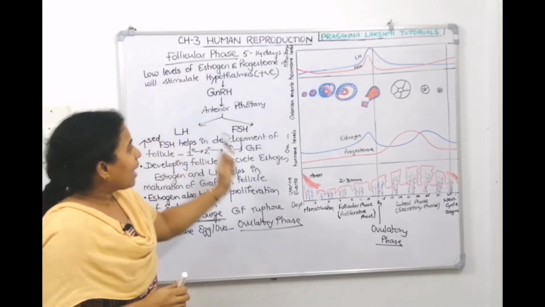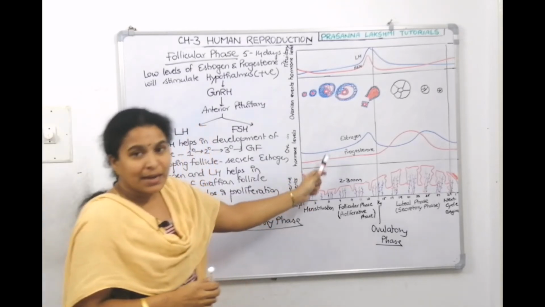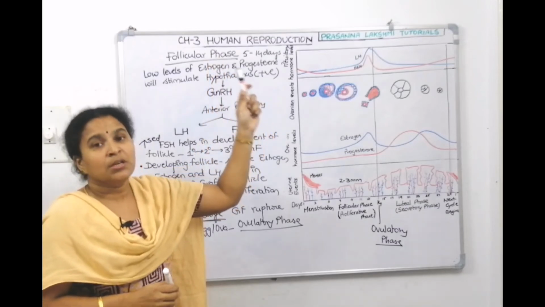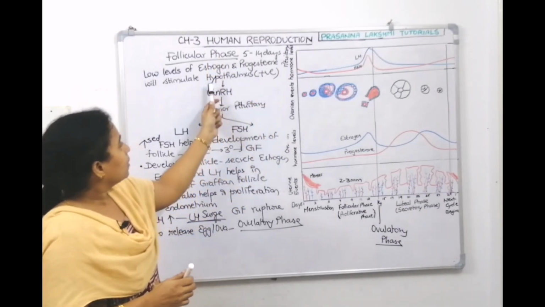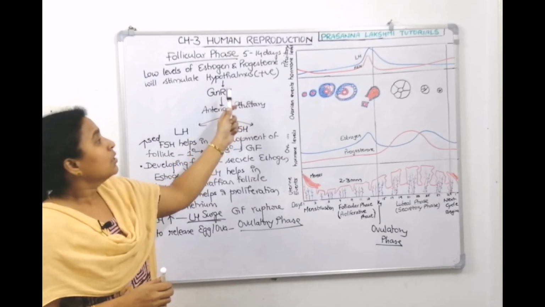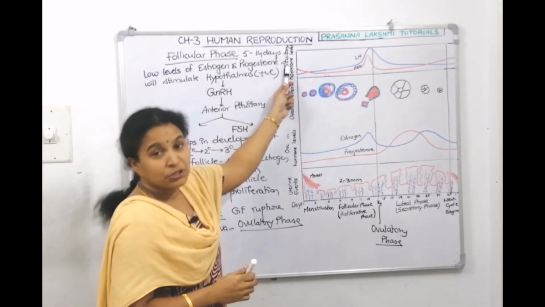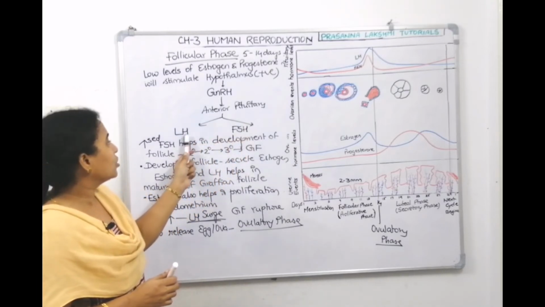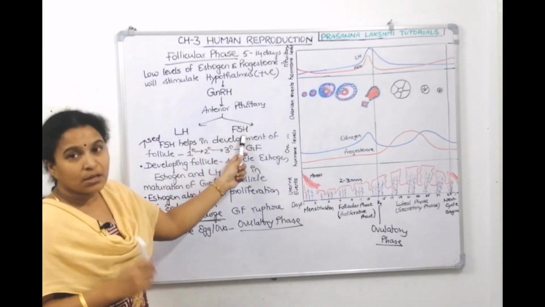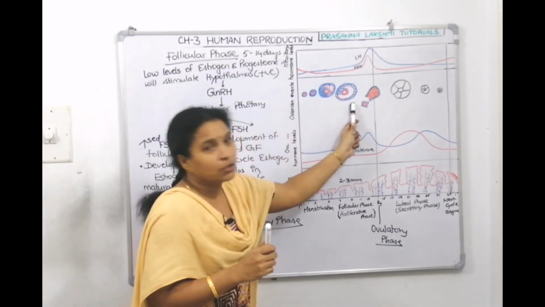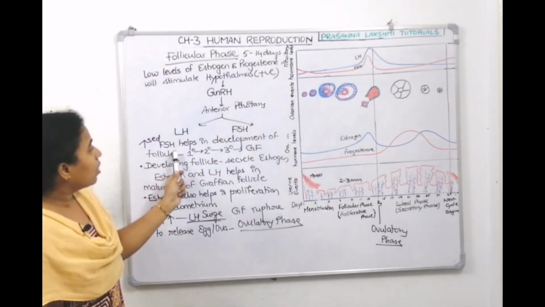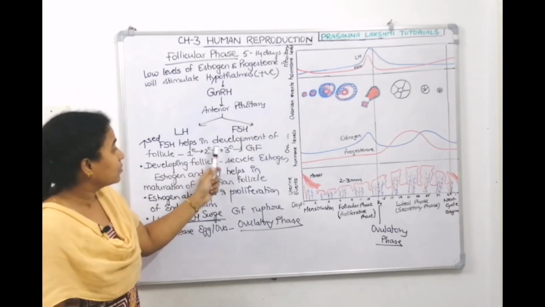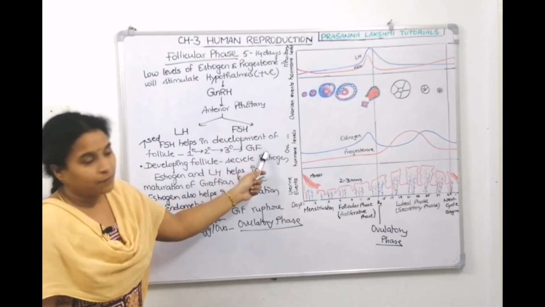In this phase, the low levels of estrogen and progesterone trigger the hypothalamus to produce GnRH. The GnRH comes and acts on the pituitary gland. The pituitary gland secretes two gonadotrophins, which are called LH and FSH. Follicle stimulating hormone helps in the development of the follicles. Primary goes to secondary, secondary grows and becomes tertiary, then it becomes the Graafian follicle.